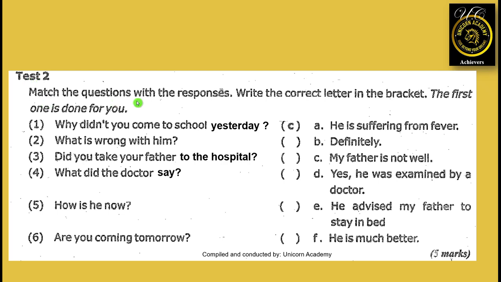Test 2. Match the questions with the responses. Write the correct letter in the bracket. The first one is done for you. Number 1. Why didn't you come to school yesterday? Answer is C. My father is not well. Second one. What's wrong with him? He is suffering from fever.